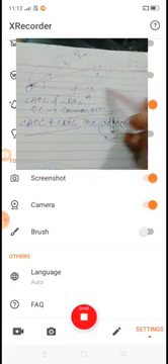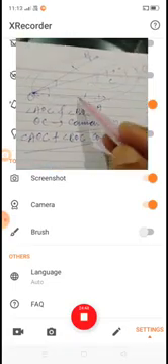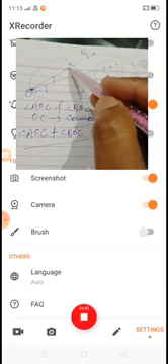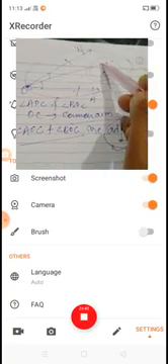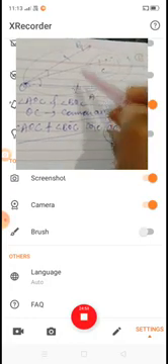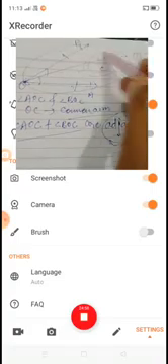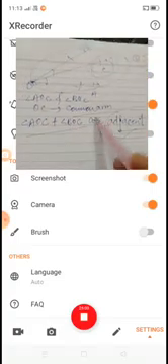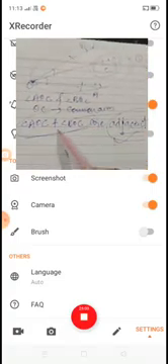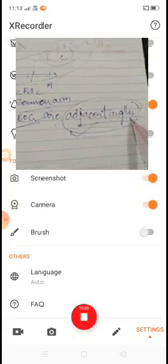So in this figure, O is the common vertex, OC is the common arm, and OA and OB lie on either side of the common arm OC. So angle AOC and angle BOC are adjacent angles.